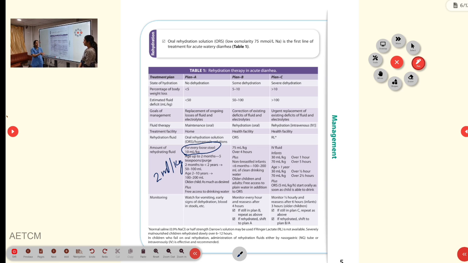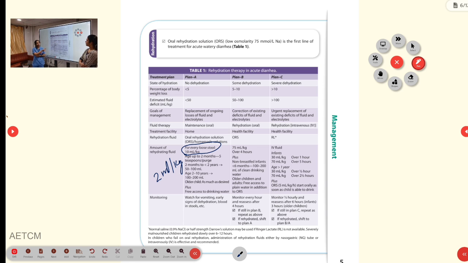Along with these corrections, if the child is breastfeeding, breastfeeding should be continued. If the child is not breastfed and is less than 6 months, you can give 100 to 200 ml of clean drinking water. If the child is a bigger child, however much fluid he wants to take orally can also be given. During the correction, the child should be monitored every hour, and once the 4 hour correction is over, you have to reassess the child and classify again into no dehydration, some, or severe dehydration, and the treatment plan has to be changed accordingly.